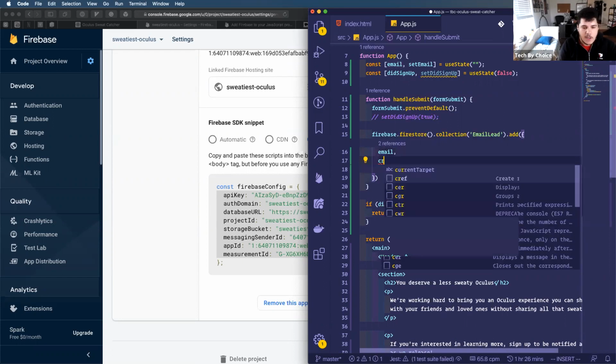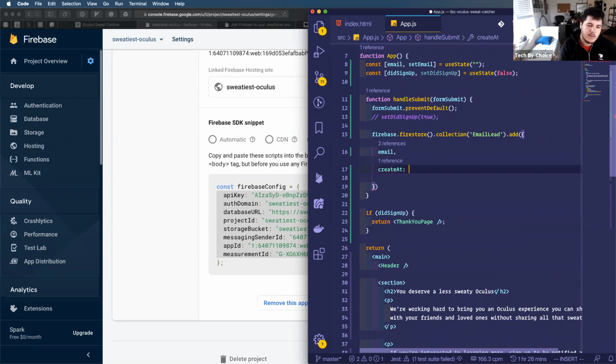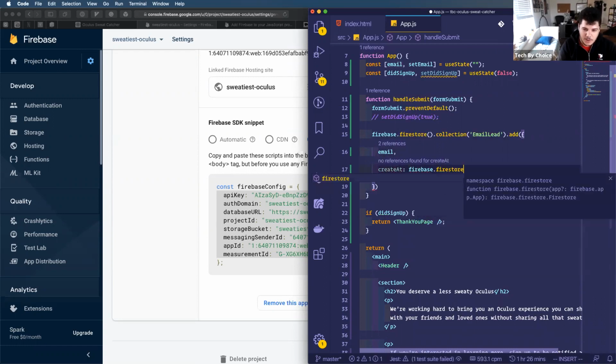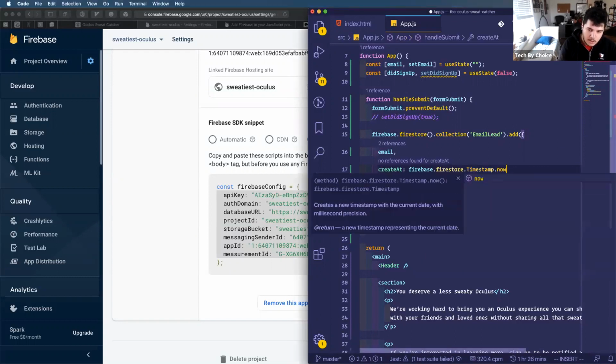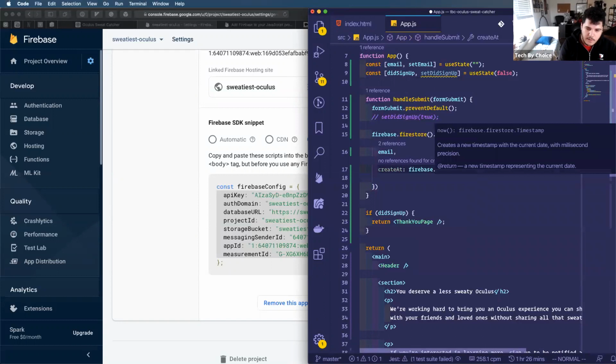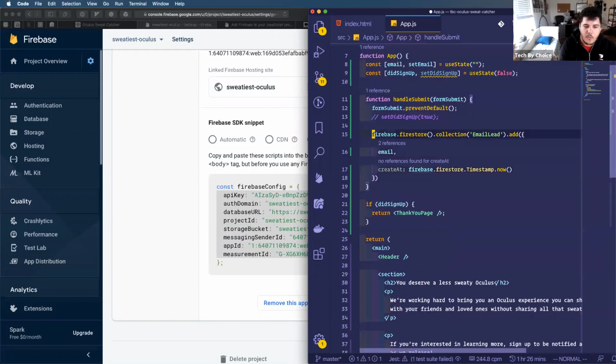Then I also want to know when it was created, and I know that Firebase Firestore has a timestamp class that I can call, and let me see real quick. Yeah, timestamp now, to get a server timestamp of when this was created.